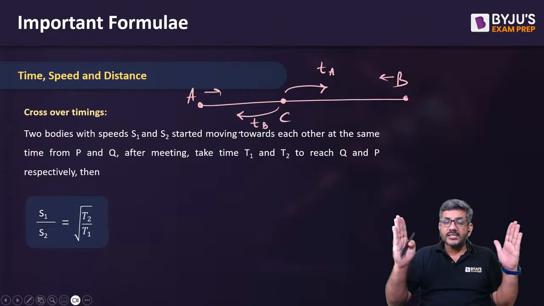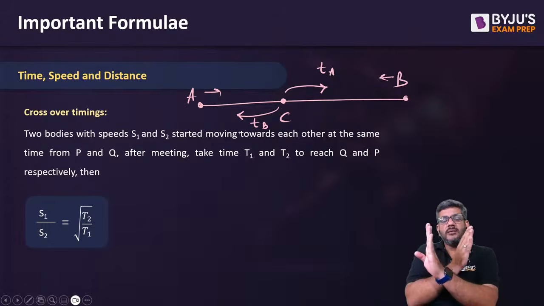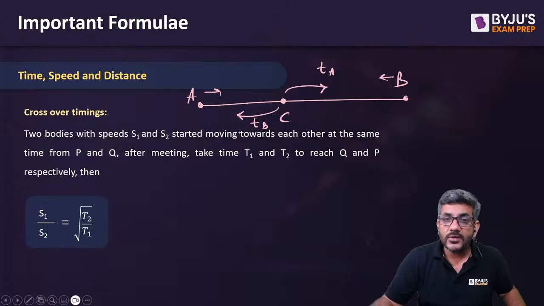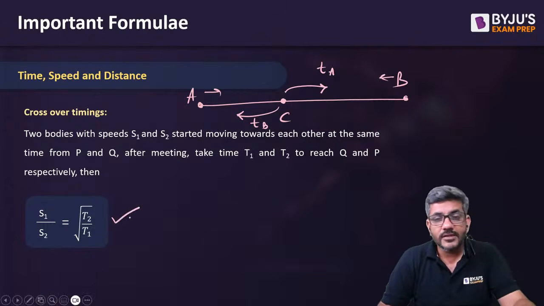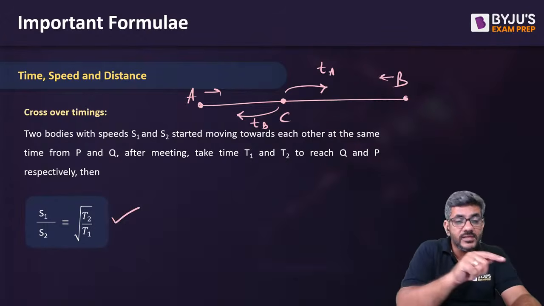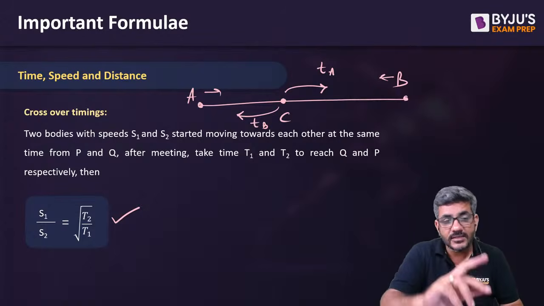They start at the same time, but after meeting, one takes more time, one takes less time, and they reach the destinations. So what is the ratio of their speeds according to those times? This is the formula. The ratio of their speeds is the inverse of the ratio of their times, but with a square root. S1 by S2 is not T1 by T2, it is T2 by T1.